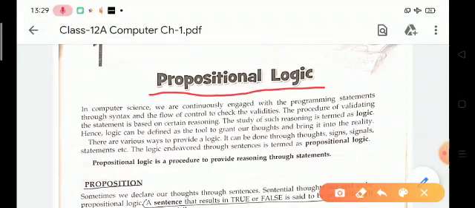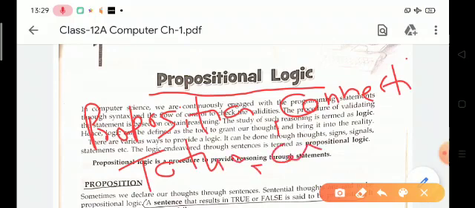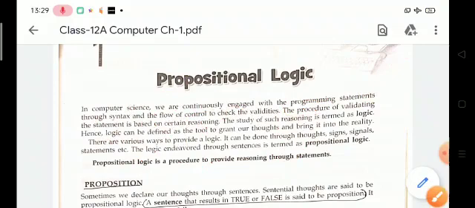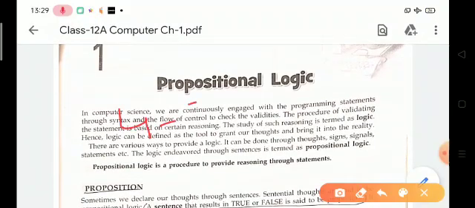So in this chapter we will be learning about propositions, connectives, what is connectives, tautology, contradiction. It includes almost 4 to 5 marks in your examination.